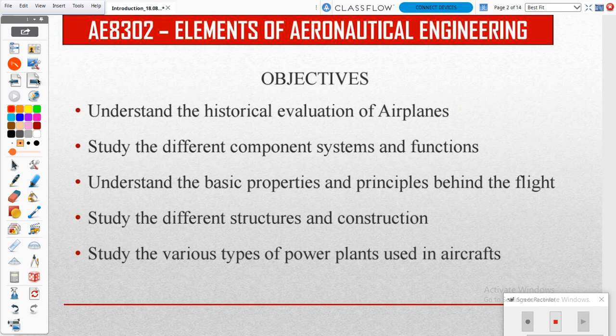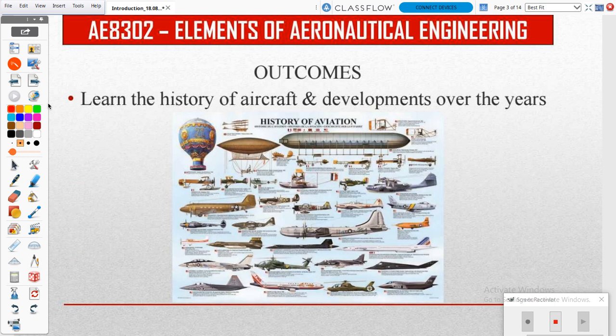So next one, that is the outcome. At the end of the course, when you have completed the semester, you will have learned the elements of aeronautical engineering, meaning what points you have learned and what abilities you have, and how you can sustain in real-time conditions, that is, in a company.